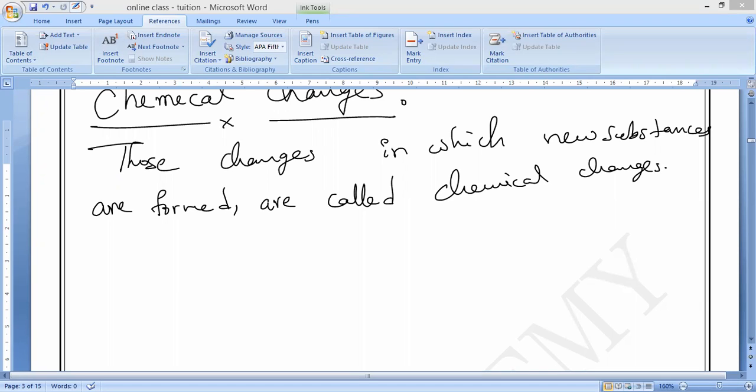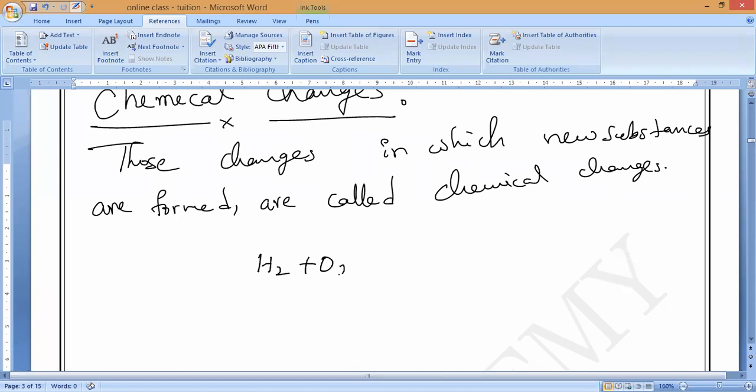First one, there are some new products that will come. Entirely different products. For example, if we take oxygen gas and hydrogen gas and mix them, we get water. Water. Is it yes or no, guys? Water we used to get. Is it yes or no? Tell me.